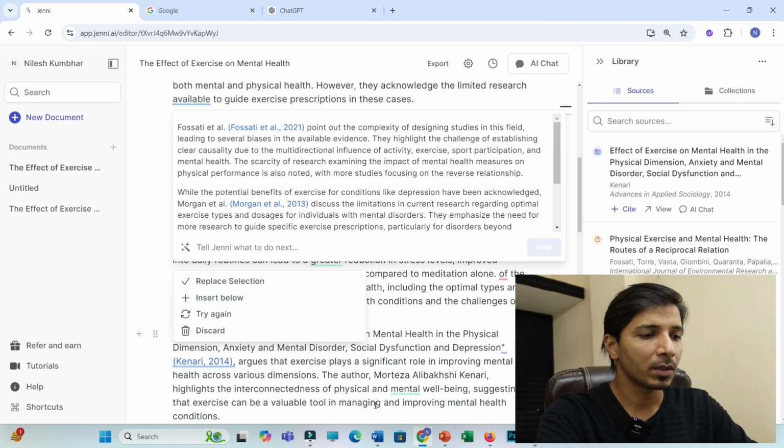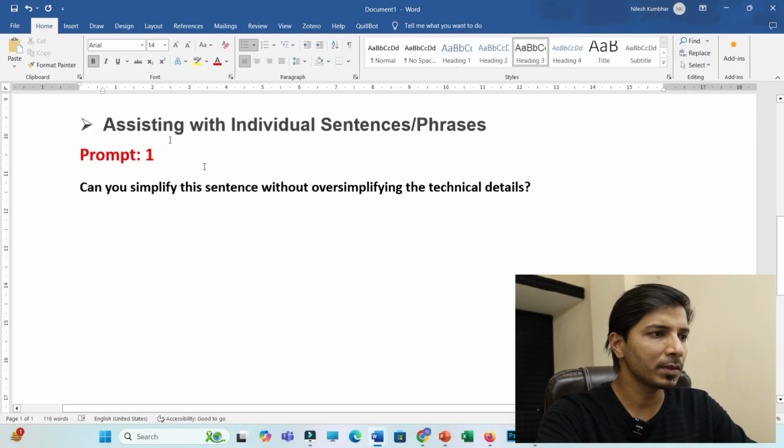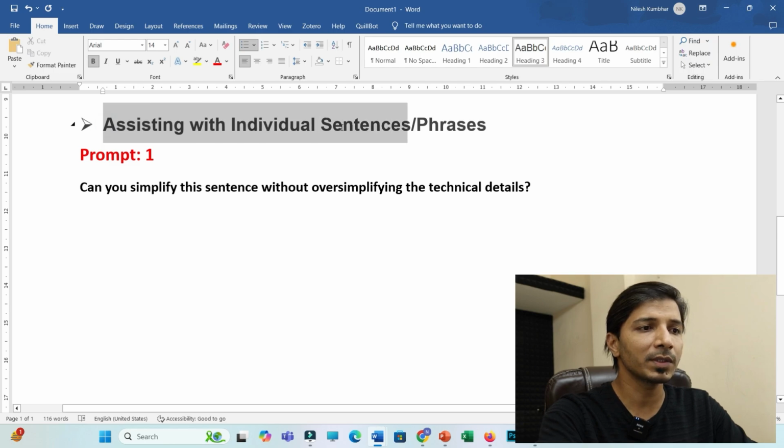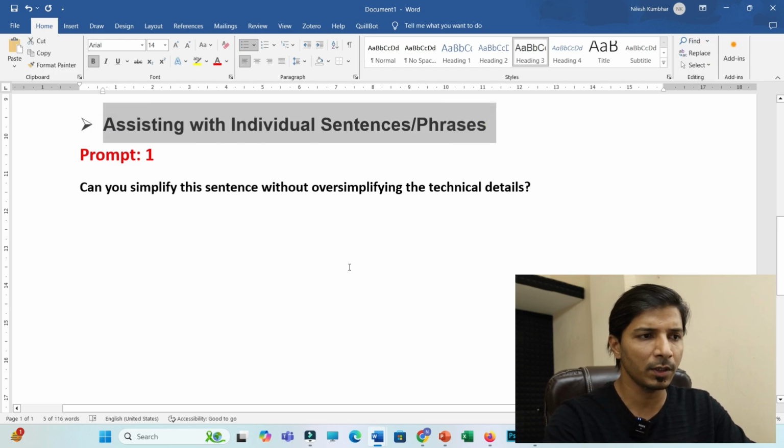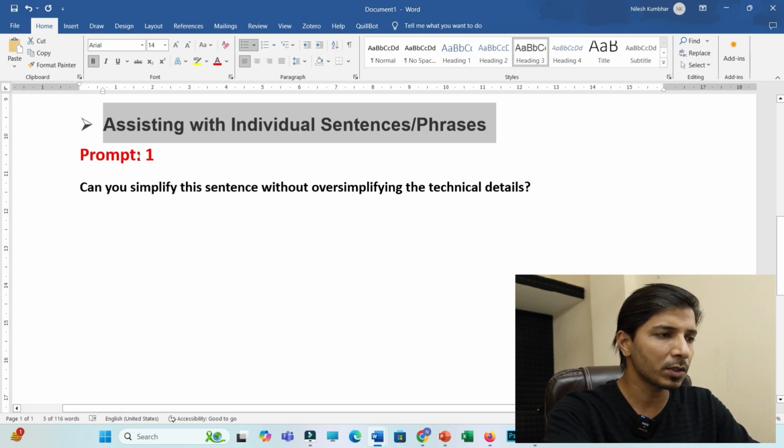Now let us move towards the third category, which is assisting with individual sentences or phrases. If you are writing within this GenAI interface, maybe you are writing your own sentences, in that case you may use all these prompts, or even if you have already written a few texts, in order to improve that also you can take assistance of these prompts.